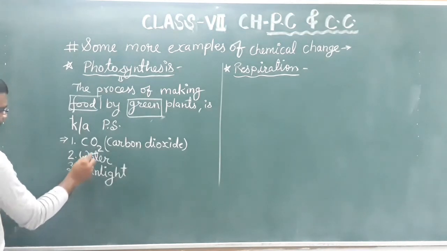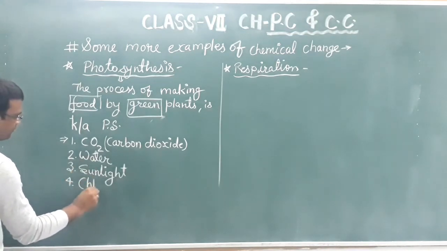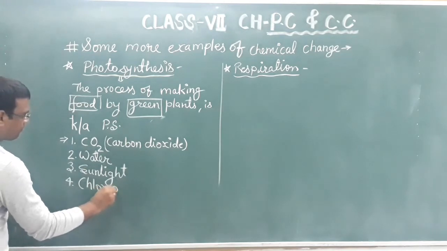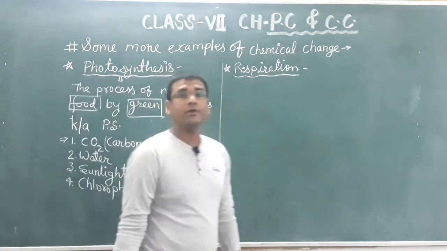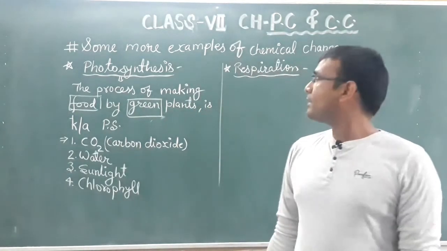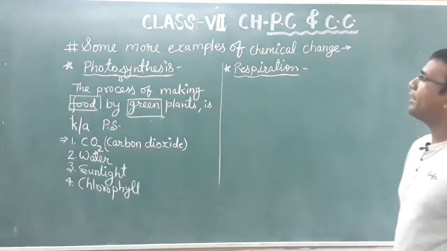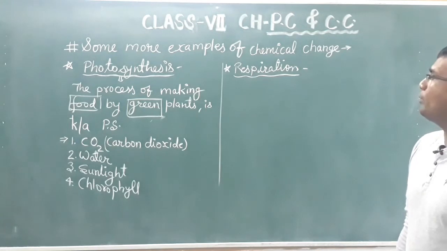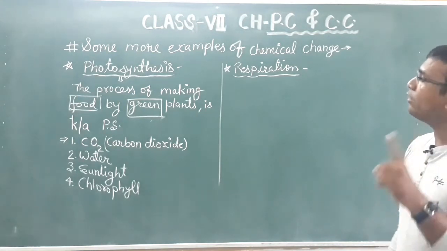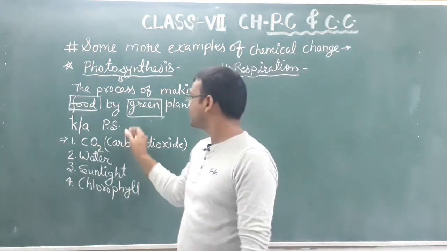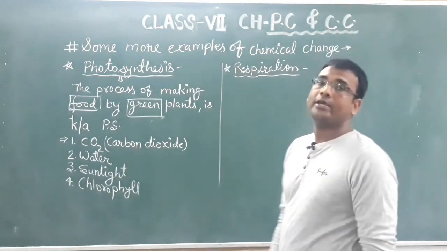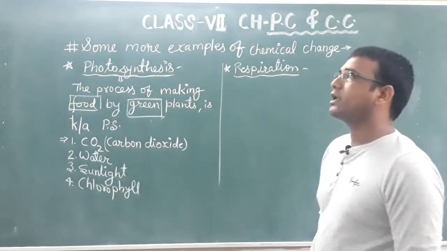And fourth, chlorophyll. So these are the 4 raw materials which are required by plants to make their own food. If any one of these 4 is absent, photosynthesis is not possible. In that condition photosynthesis cannot happen.